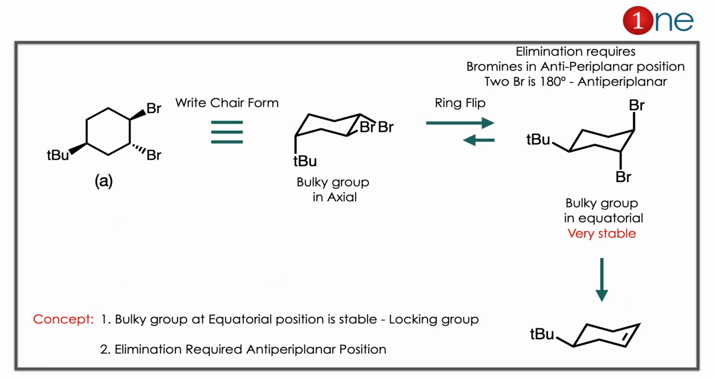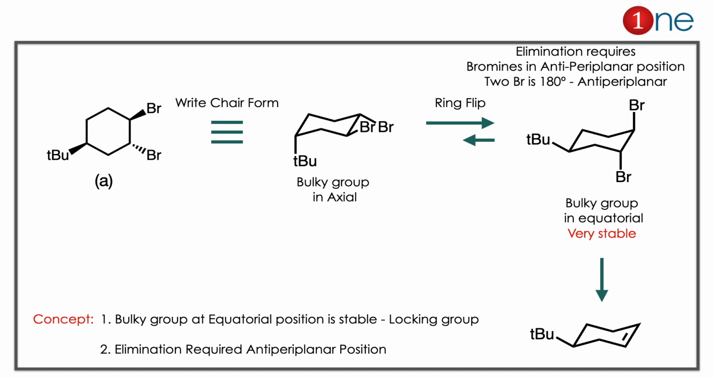Here you have 2 bromines. It is difficult to analyze from the flat structure. We have to redraw it in the chair form. You can maintain the relationship of cis and trans based on the bulky group. You have to draw the bulky group in the equatorial position, so it will be the very stable one. It is called a locking group. There also the bromines can be maintained as anti to each other. Then if you use iodide, the elimination happens, and you have the final product, which is an alkene there.